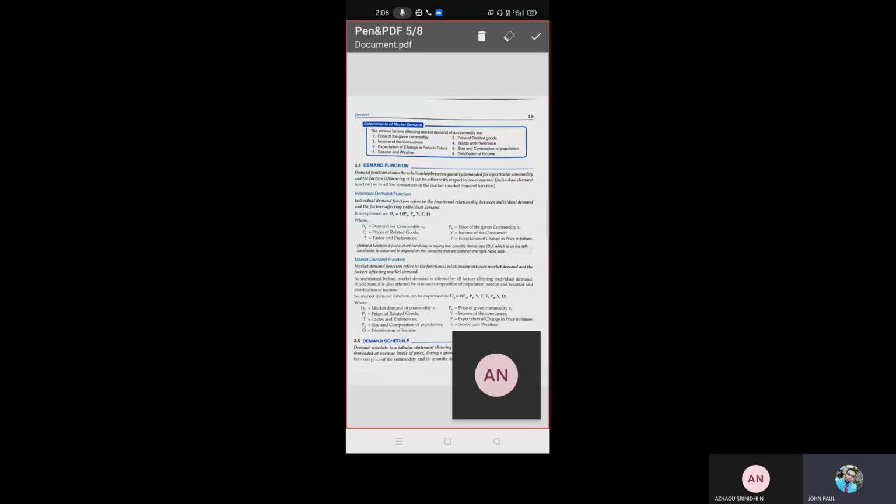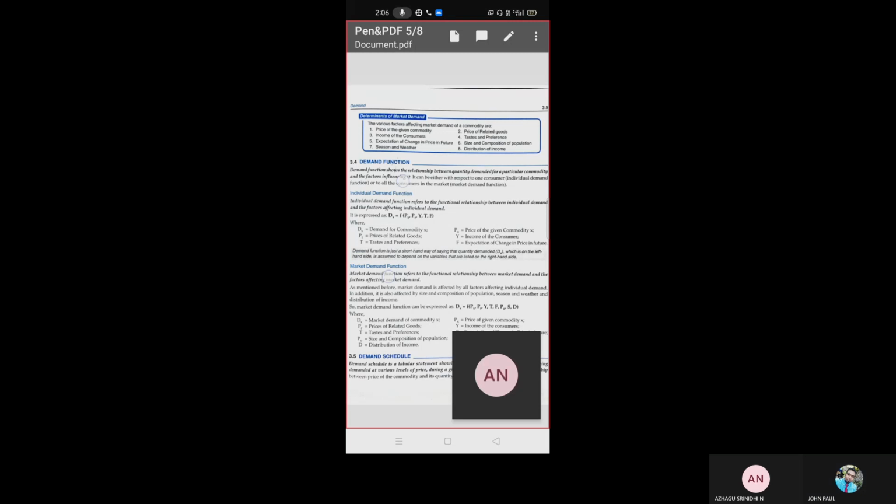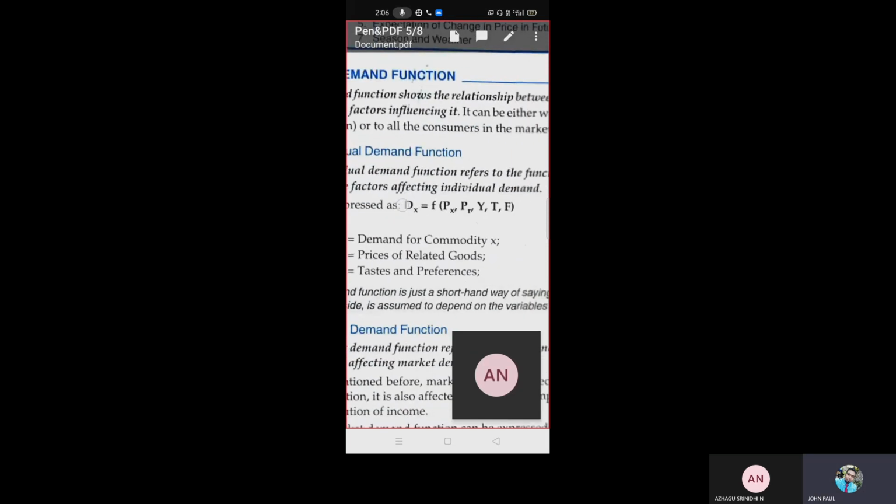Individual demand refers to the functional relationship between the price of the given commodity, price of the related goods, income of the consumer, taste and preference of the consumer, and future expectation of change in price.